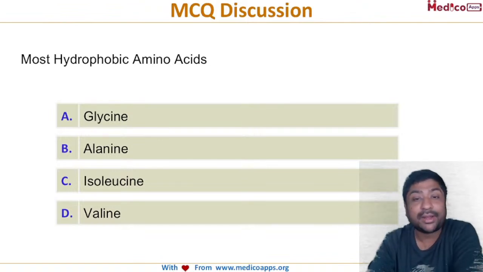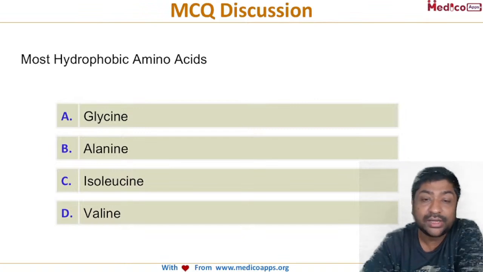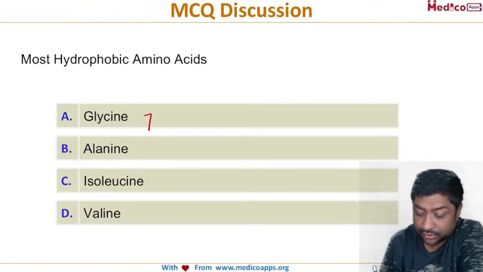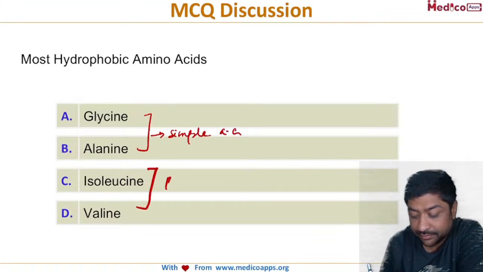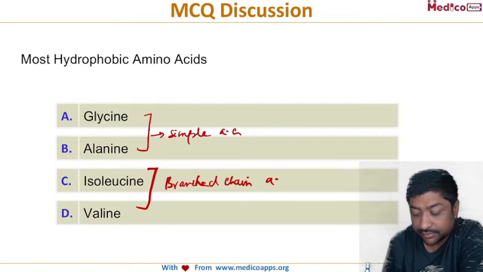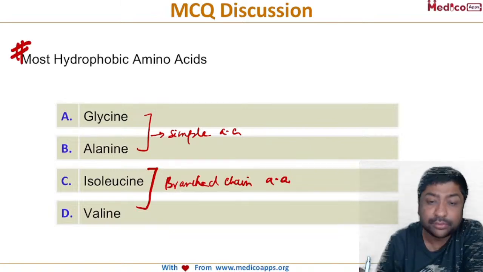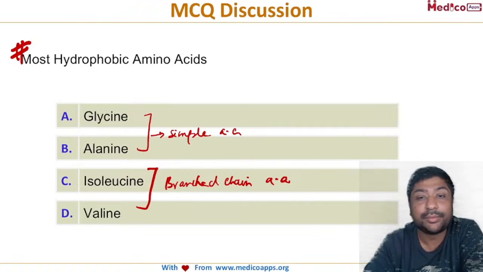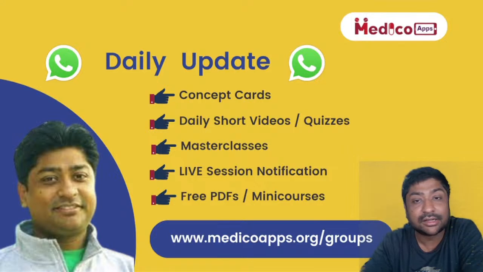Most hydrophobic amino acids. Your options are glycine, alanine, isoleucine, and valine. Okay, so these are simple amino acids, and these are branched chain amino acids. So which is the most hydrophobic amino acid? Think about the answer and try to write it in the comment below.